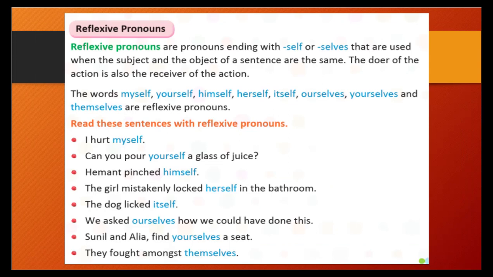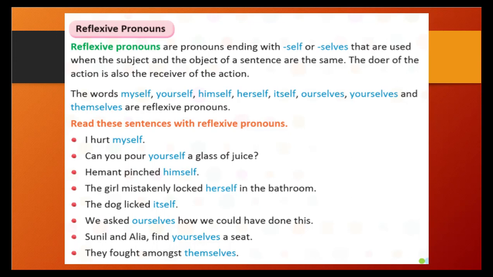Reflexive means ending with self and selves, and they are used when the subject and object of a sentence are the same. In a sentence, when the subject and object are both the same, that time we will use a reflexive pronoun, and a reflexive pronoun ends with self and selves.